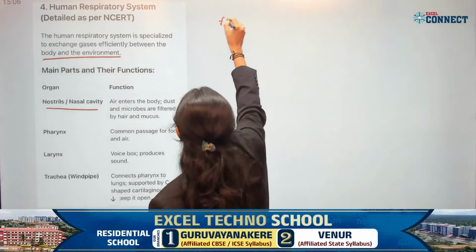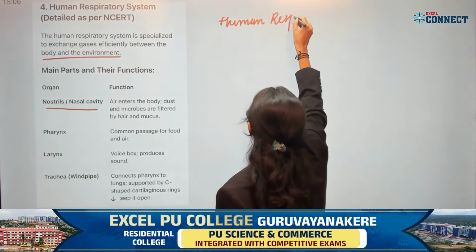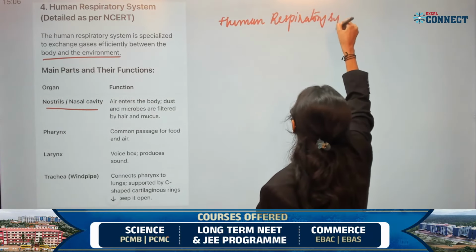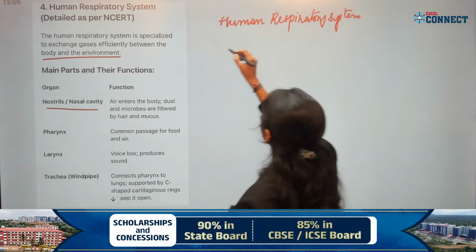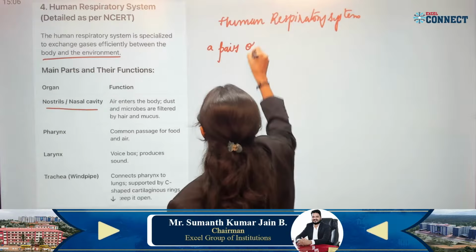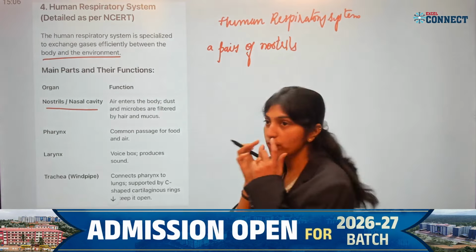The human respiratory system begins with a pair of nostrils. What are nostrils? The two openings which you can see here.